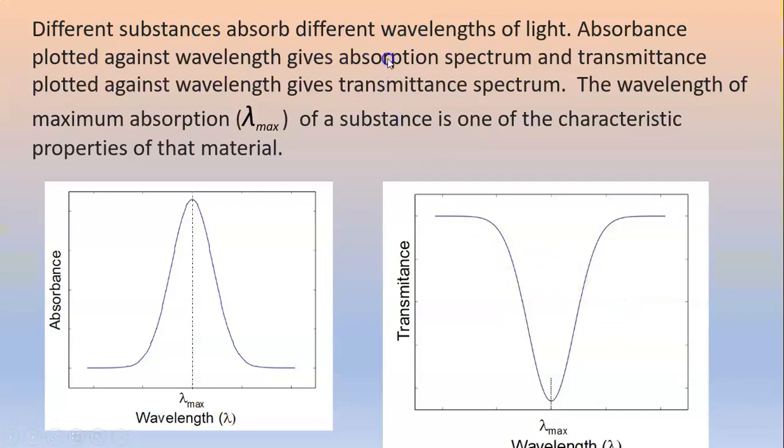Different substances absorb different wavelengths of light. Absorbance plotted against wavelength gives an absorption spectrum, and transmittance plotted against wavelength gives a transmittance spectrum. The wavelength of maximum absorption, lambda max, of a substance is one of the characteristic properties of that material. So here absorbance is plotted against wavelength, and at this wavelength absorbance has its maximum. But here transmittance is plotted against wavelength, and at lambda max the transmittance has the lowest value.